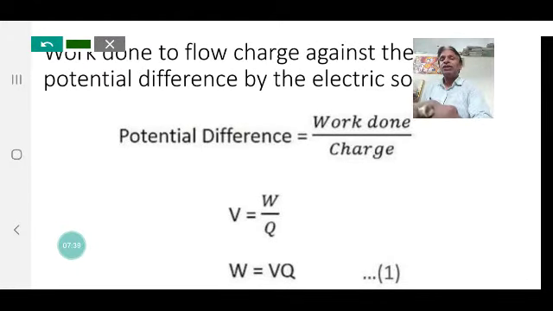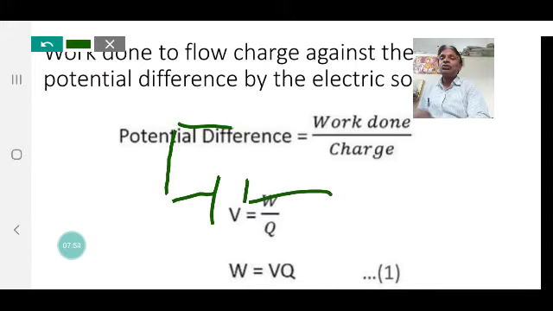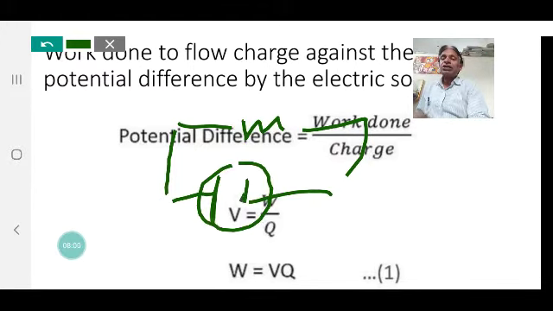See the idea, work done by charge, and work done is equal to V into Q. Work done is performed by the source of current. It is the source of current that produces some effect in the circuit. That is the source of current, and electric energy is converted into heat, and we can measure the work done by the source energy in terms of V into Q.